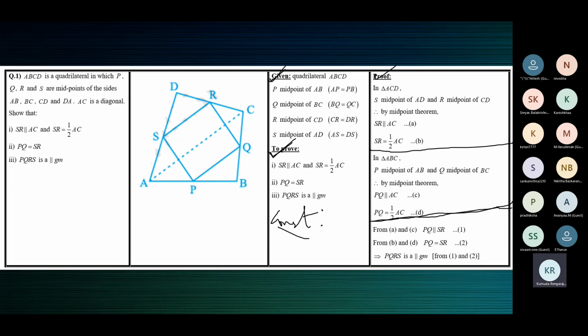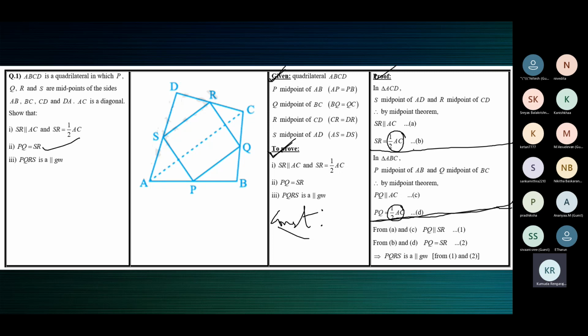The second subdivision is to show that PQ is equal to SR. So what is PQ equal to? PQ is equal to half AC. And what is SR equal to? SR is also equal to half AC.